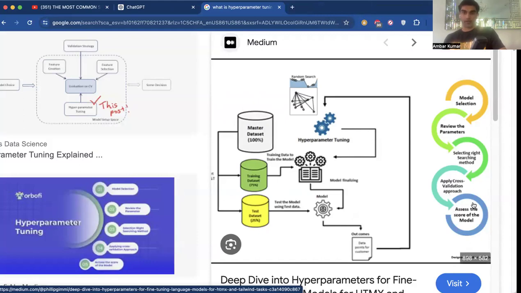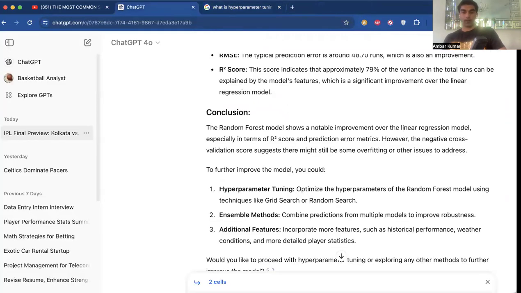And then once we apply that cross-validation approach, we can then assess the score of the model against the other models, and then we can get our outcomes, guys. So overall, that is a little bit about our prediction using IPL data for the championship game tomorrow between the Kolkata Knight Riders and the Hyderabad Sunrisers, using ChatGPT, AI, and Random Forest against linear regressions to get us a prediction output. And like I said, our prediction output for this game is that the Kolkata Knight Riders will win this matchup.